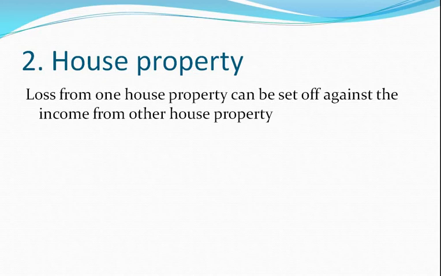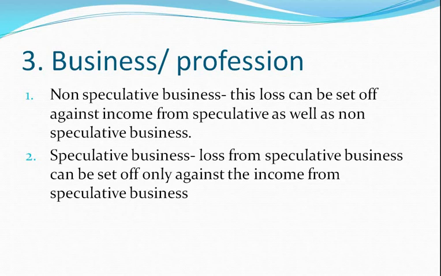Coming to next, the third head of income is business or profession. Income from business or profession. Here, business or profession is classified into 2 categories. One is speculative business and one more is non-speculative business. Examples of speculative businesses are purchase and sales of commodities such as stocks, shares, currencies, etc.